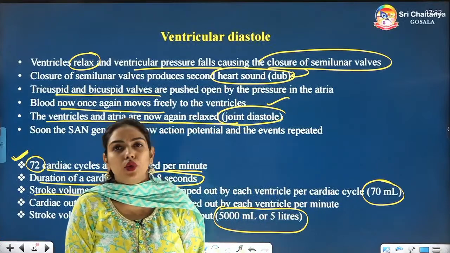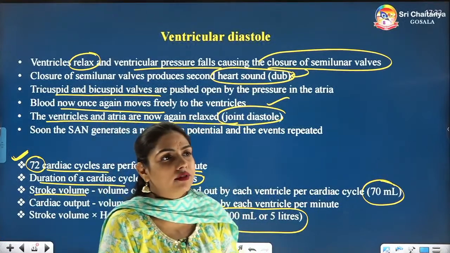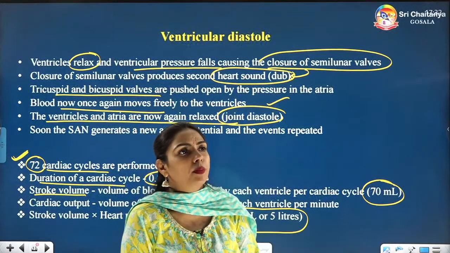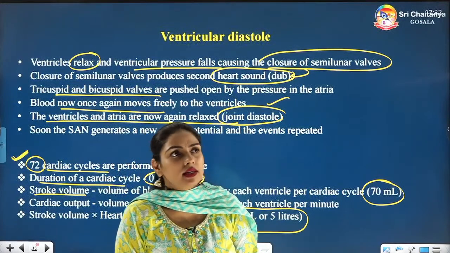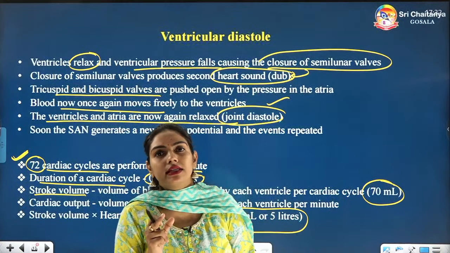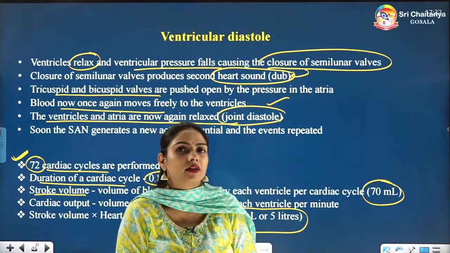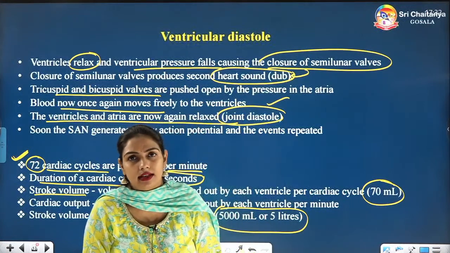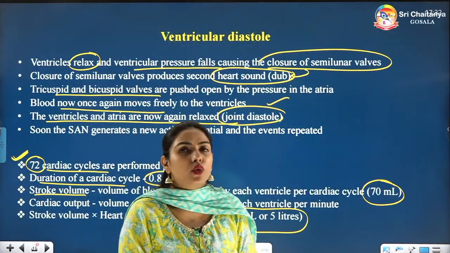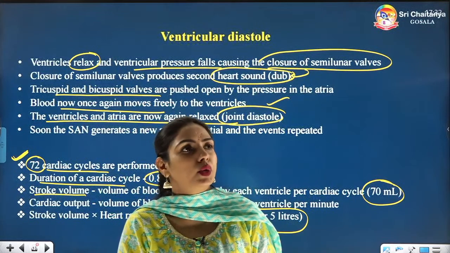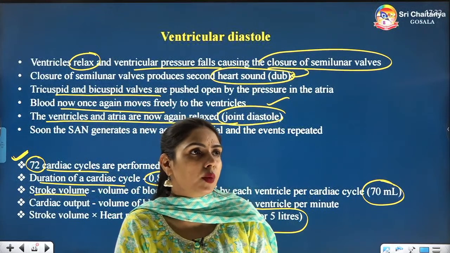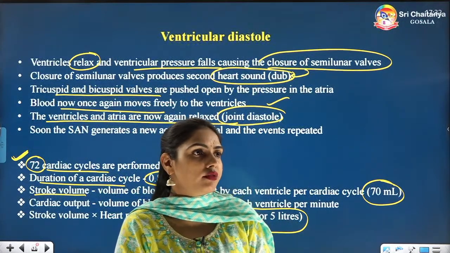So I hope you have understood the cardiac cycle very nicely, and I hope you will remember this. Yes, and if you have NCERT, you are going to again read everything from the NCERT which I have told you in today's class. Okay everyone, so with this we are done with our today's topic. I hope you all have understood it very well.